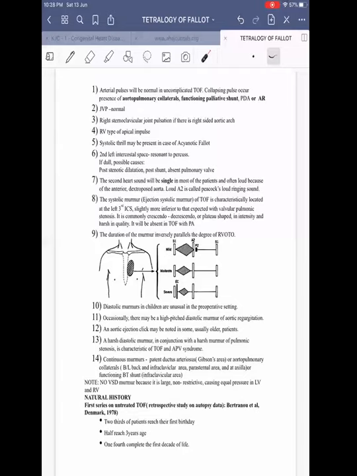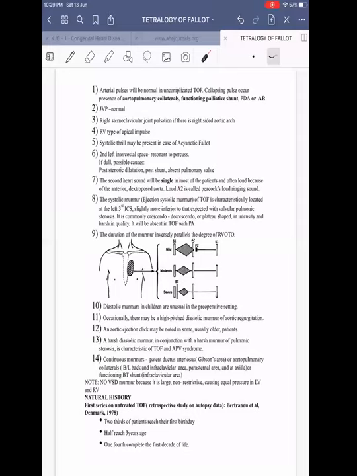Then coming on to thrill, there will be usually no thrill if there is severe stenosis. However, if the stenosis is relatively less severe, systolic thrill can be present if there is good amount of pulmonary blood flow. Then second left intercostal space will be resonant to percussion. However, the exception for this, if there is a dull note, the possibilities are post-stenotic dilatation, post-palliative shunts like BT shunt, or in TOF with absent pulmonary valve, because the MPA, RPA, LPA are all dilated, you can have dullness on percussion.